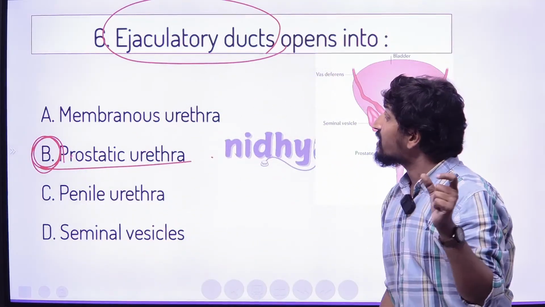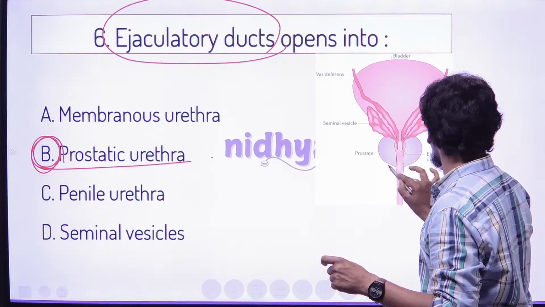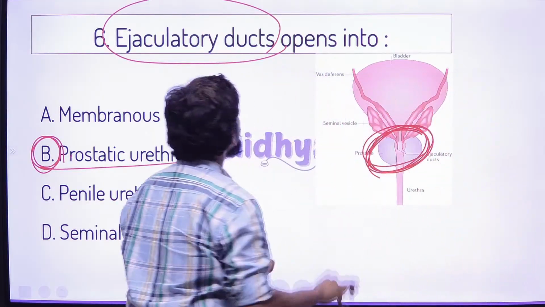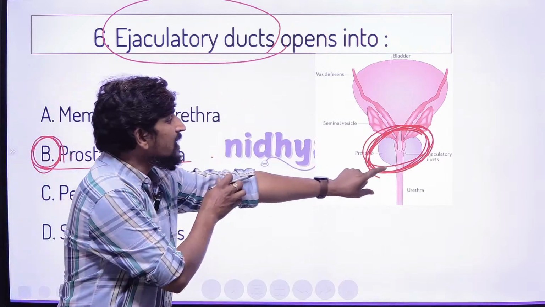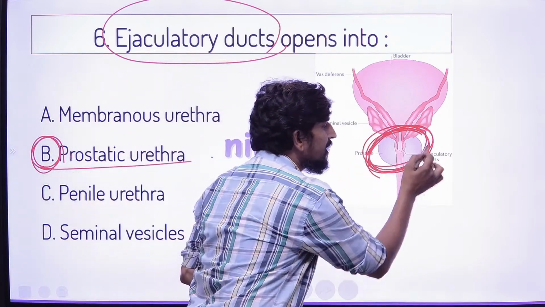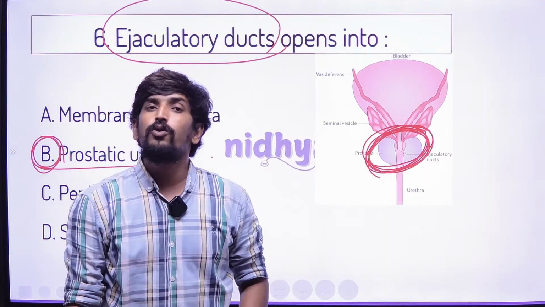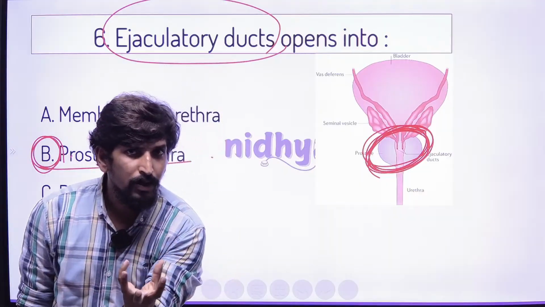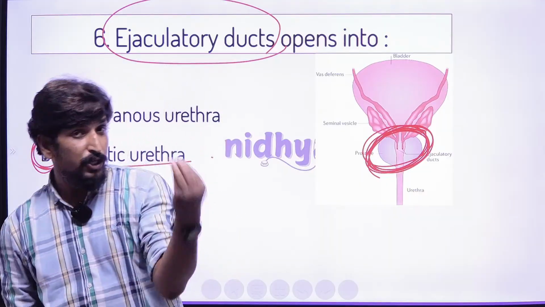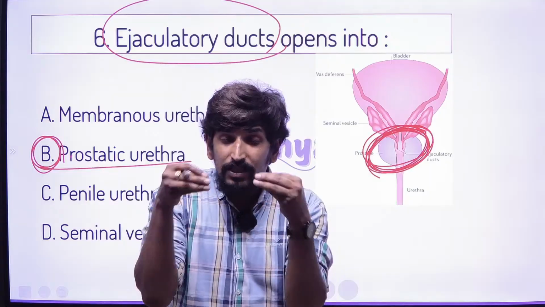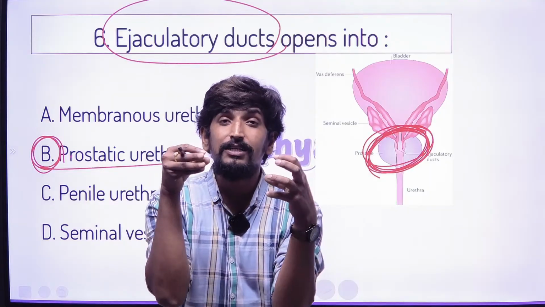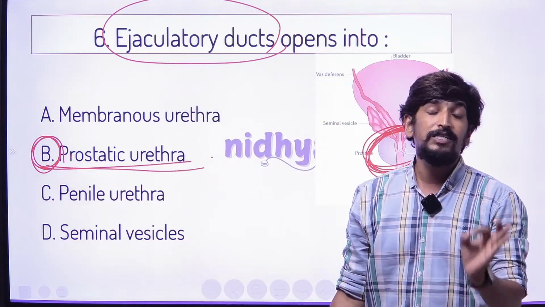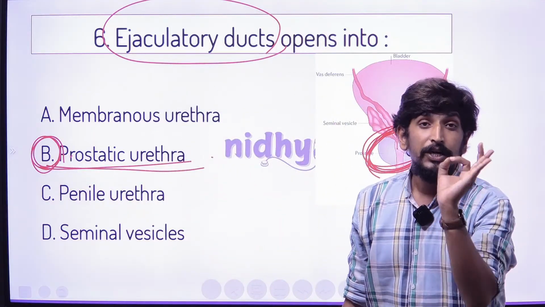So this ejaculatory duct is connected with the prostate. The ejaculatory duct carries the sperm into the urethral zone, the specific area called the prostatic urethra.